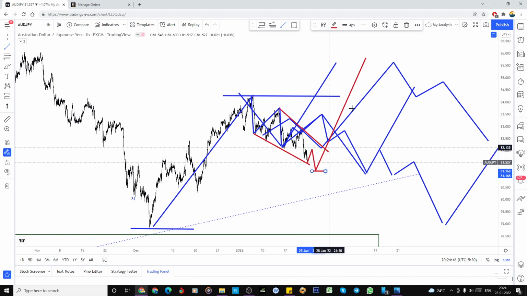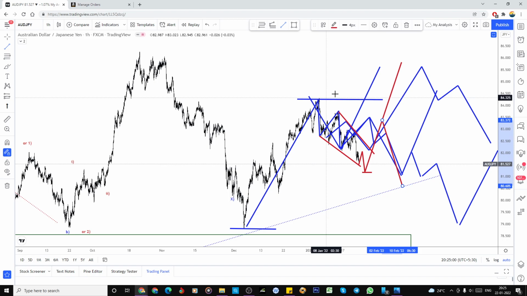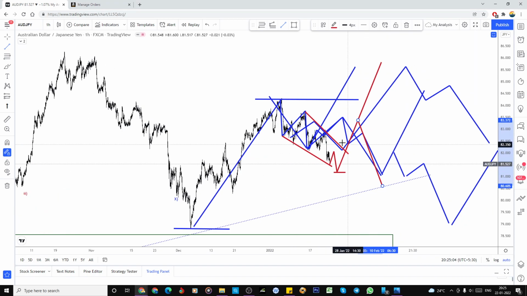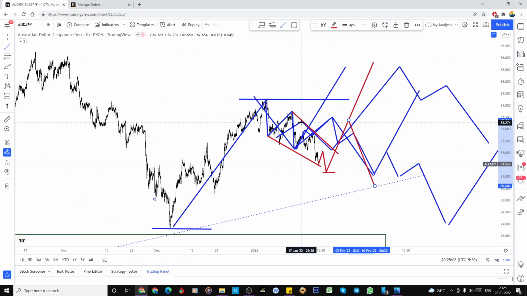But after we enter, we need to watch the wave formation. If it is very aggressive, or if it is overlapping like this, it means again there will be a connecting wave and one more impulsive wave. So then this will become A, this will become B, and one more C. So these are all the correction part. It will take more time in the correction. Only if you are very patient and very good in the correction part can you catch the impulsive wave.